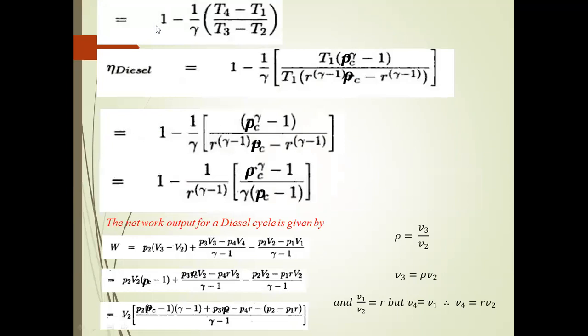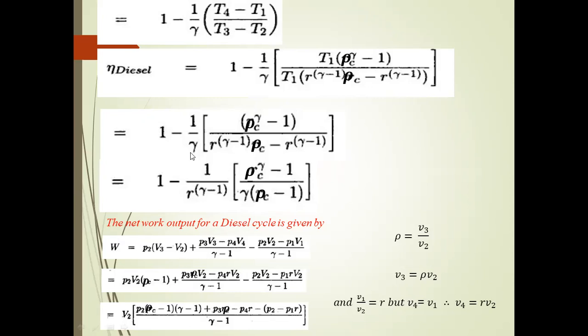From the diesel cycle efficiency, 1 minus 1 divided by gamma, (T4 minus T1) divided by (T3 minus T2), we have to substitute the values of T4, T1 and T3, T2. Finally, we get the diesel efficiency, eta diesel, is equal to 1 minus 1 divided by gamma. The T4 value is T1 into rho power gamma, minus 1. The T3 value is T1 R power gamma minus 1 rho, minus T2, which is equal to R power gamma minus 1. Again, we have to simplify this equation.